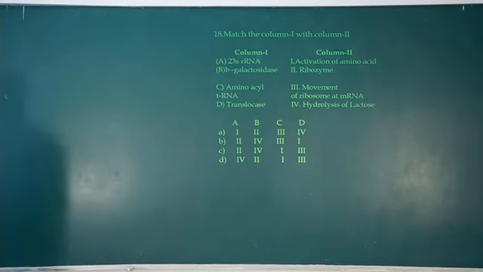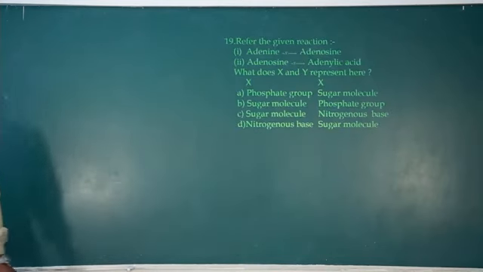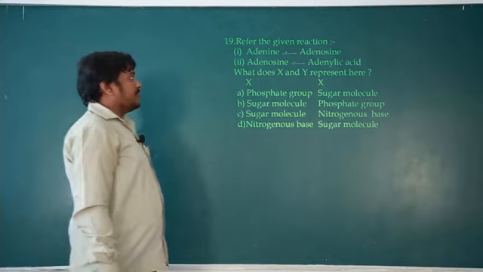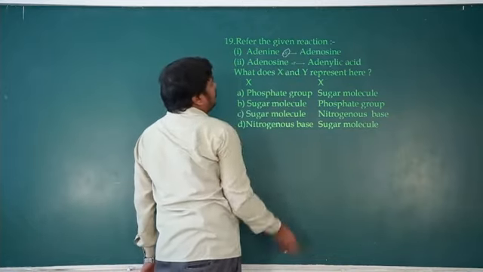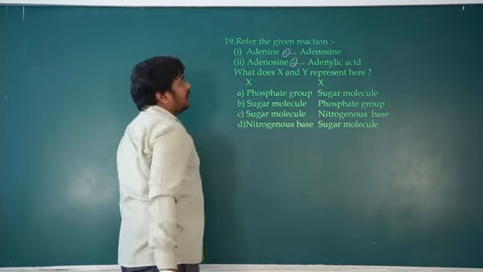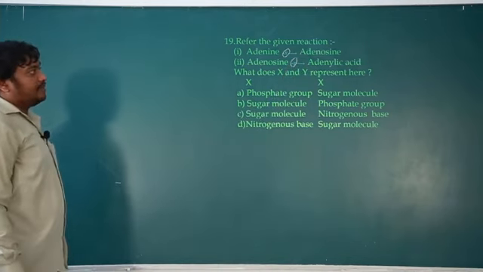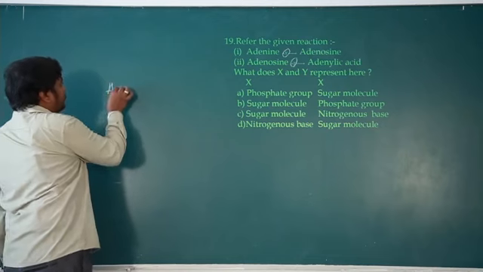Okay, next question number 19. So refer to the given reaction. Adenine, here is X, then adenosine, Y, adenylate acid. What do X and Y represent? So adenine